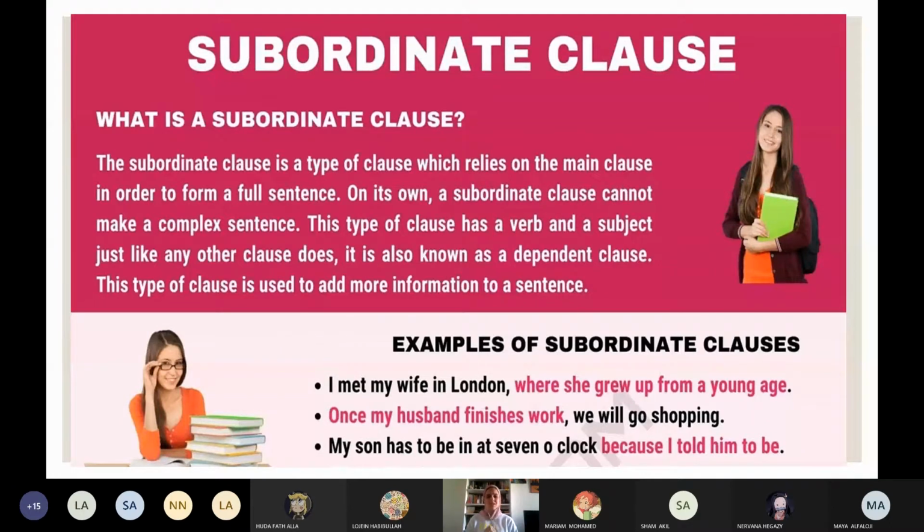It is also known as a dependent clause. This type of clause is used to add more information to the sentence, so it cannot stand alone. I use it to add more information. I use it for information, but I cannot use it alone as a sentence.